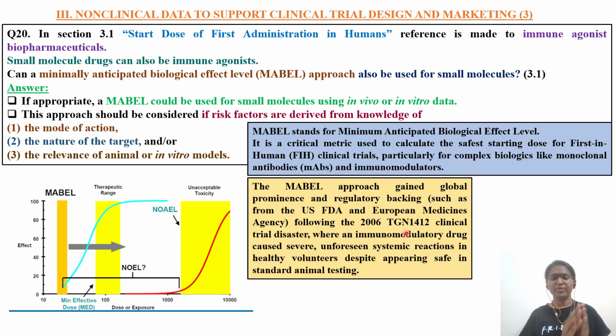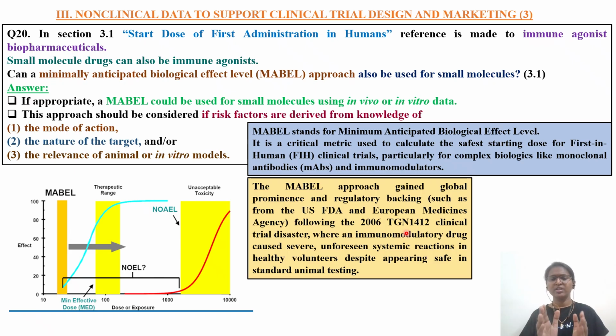So the drug was not going and binding. That is, CD4 receptors will be there, which are involved in the immune system. So the monkey was showing fine, but the same drug when given to humans had those receptors. This drug went and bound to that receptor and started showing that immunological T cell proliferation, those types of toxicity. So please go back and read in detail about this one.